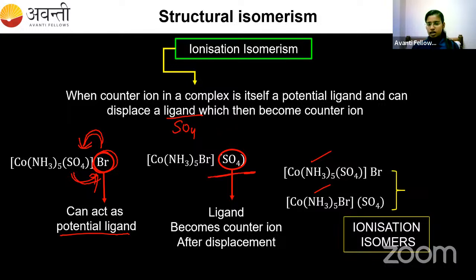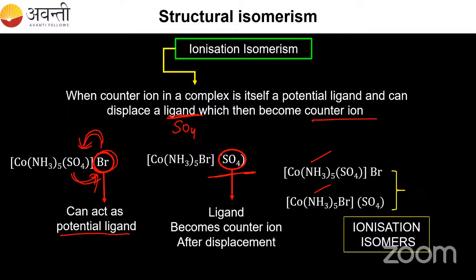So that ligand then becomes a counter ion. Those two are called ionization isomers of each other because both have the same formula but different counter ions. Okay, shall I go for the last type?